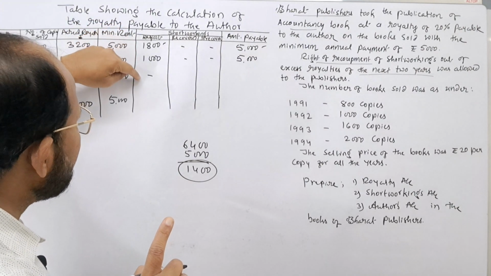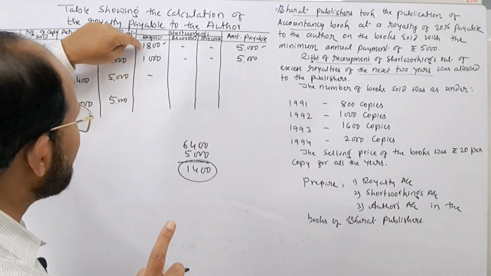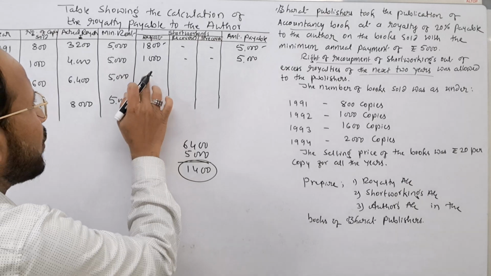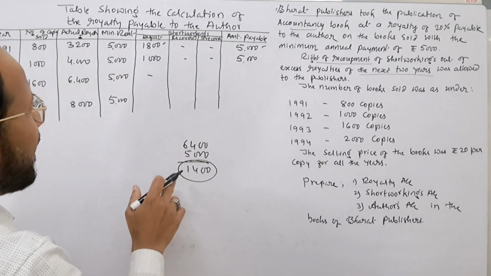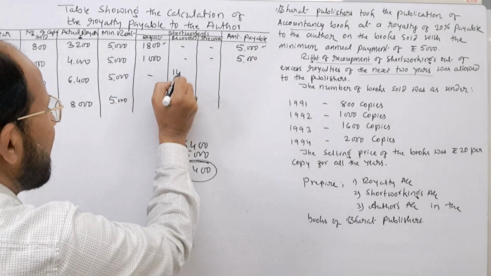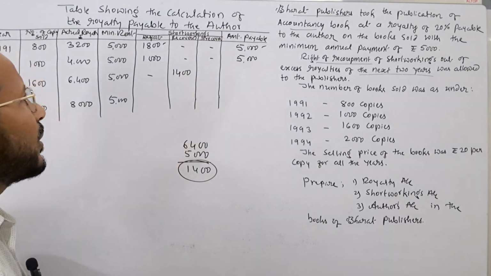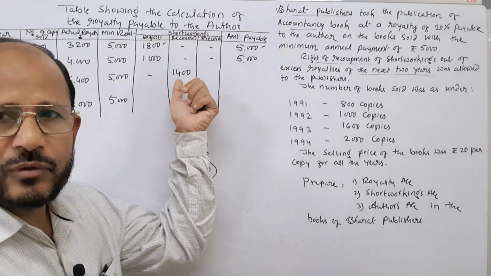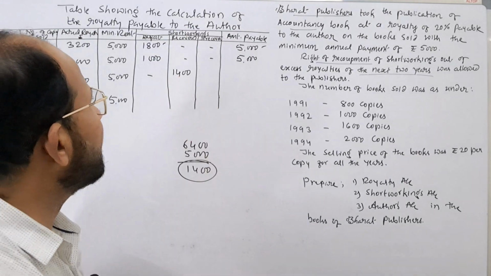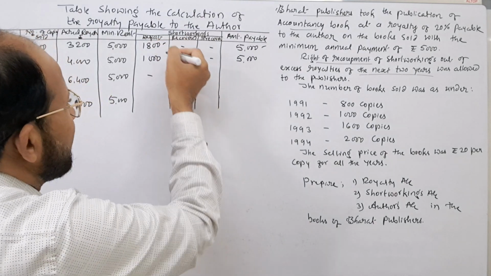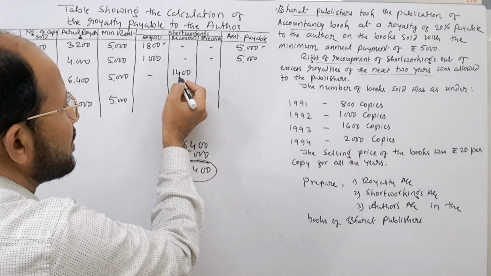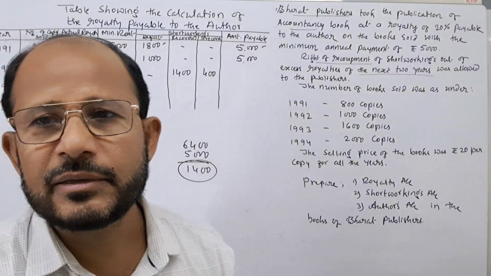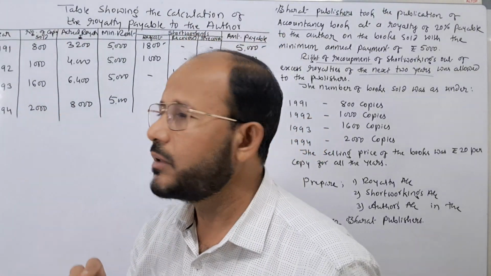We have got only 2 years to recover the short workings of the first year. That is why here this is the last year to recover the short workings. Hence what I am going to do here, I am going to write 1,400 in the recovery column, because excess royalty I am putting here. We are recovering this one, and out of 1800 only 1400 was recovered and 400 is to be shown as irrecovered amount.